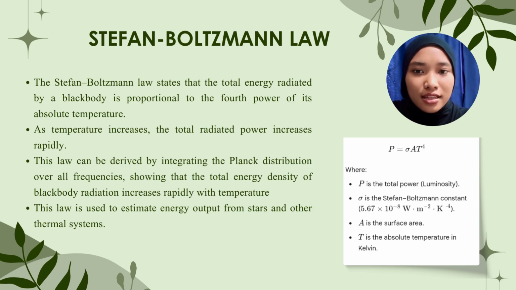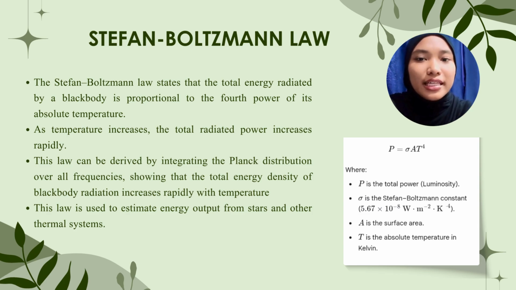This law tells us that the total energy a black body radiates is proportional to the fourth power of its absolute temperature. Essentially, this means that even a small increase in temperature leads to a massive jump in radiated power. Mathematically, this relationship is derived by integrating the Planck distribution across all frequencies. It proves that the total energy density of radiation increases very rapidly as an object gets hotter.